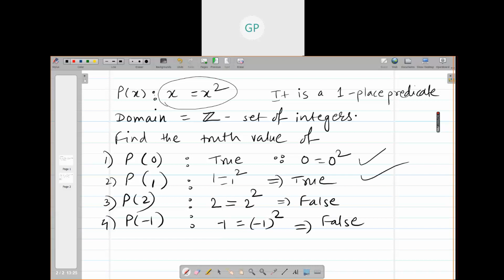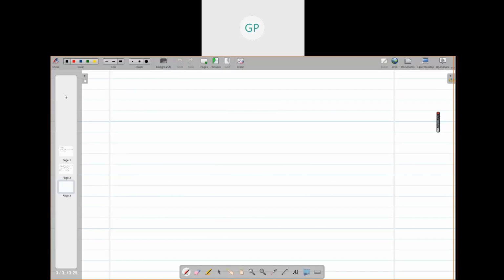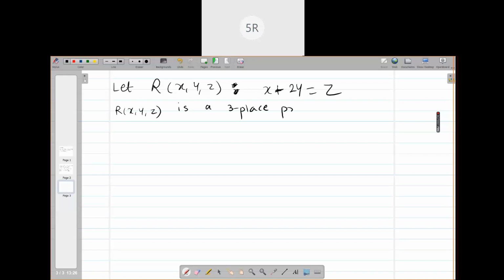Before that, we will take one more example of predicates. Here I will put a colon. R(x,y,z): x plus 2y is equal to z. This is my predicate. So how many place predicate is it? How many variables are there? Three. Three place predicate.